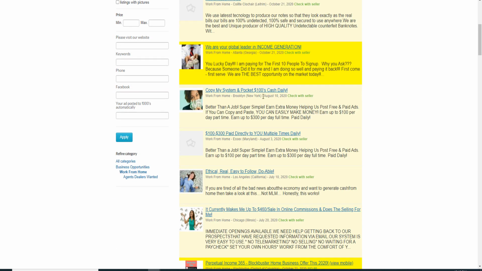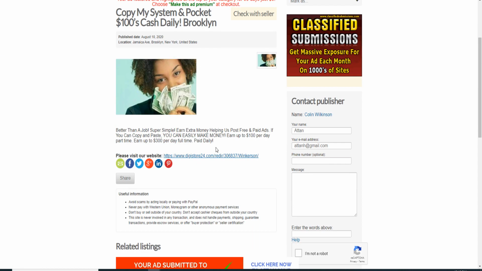Now, what we can take advantage of here is we can actually copy and paste some lines here as well. Let's open up this, for example. Look at this, copy my system. This could also be a good idea, so let's copy this also. Better than a job. This is cool. Let's use this also. So you can take advantage of this material and make your own twist, of course. All right. So let's copy this as well.